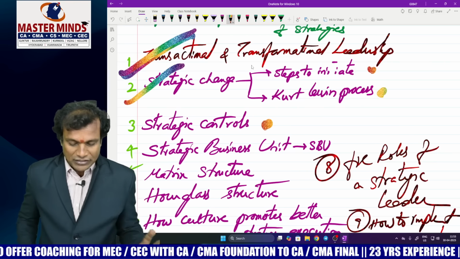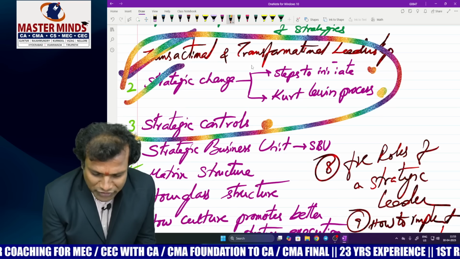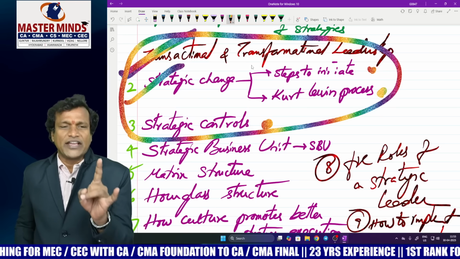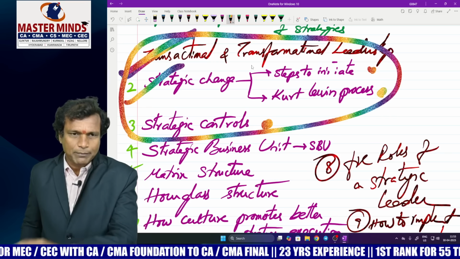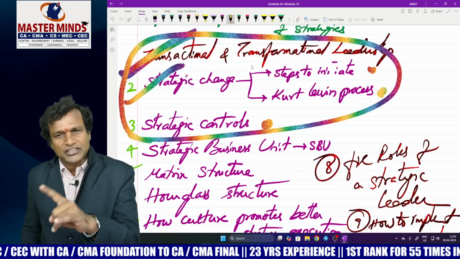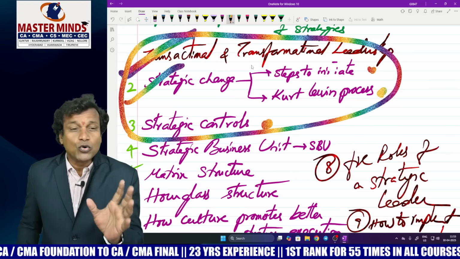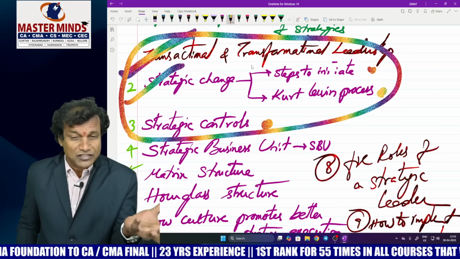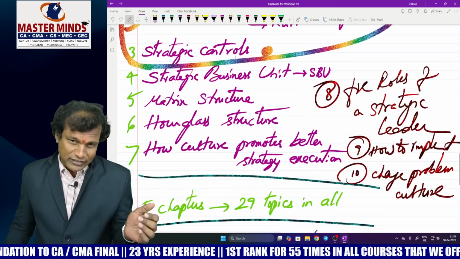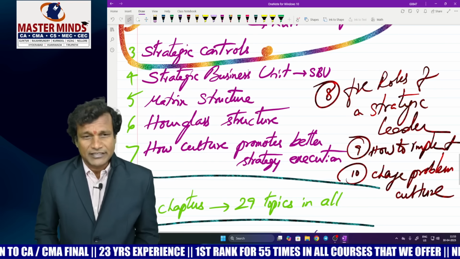Thereafter, four types of strategic controls. This part is very crucial for May 2025 examinations. Four concepts: leadership approaches, strategic change, steps to initiate, Kurt Lewin process. Two questions are there. Strategic controls, four are there. Be good with these first 3 to 4 questions itself. You will be a fortunate student to attempt the May 2025 CA Inter SM examination.